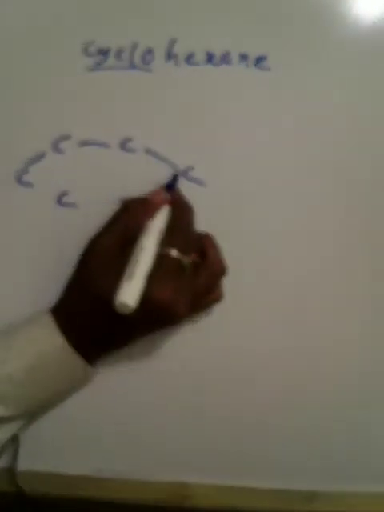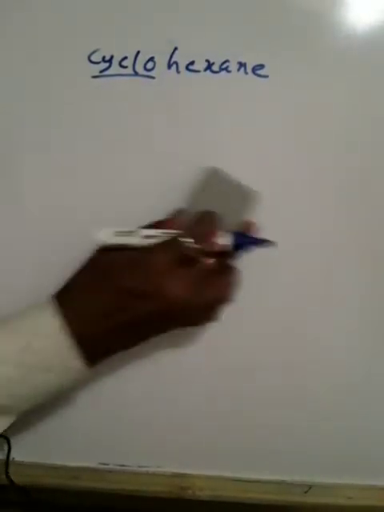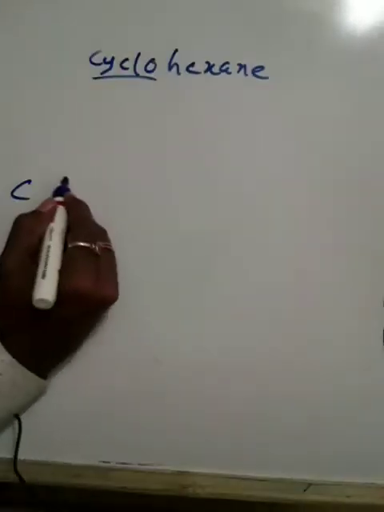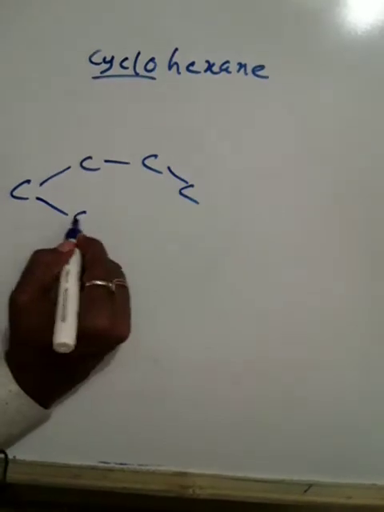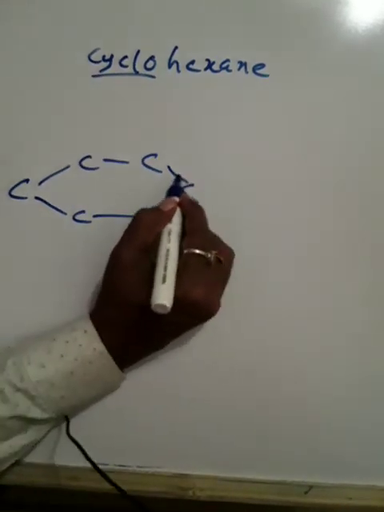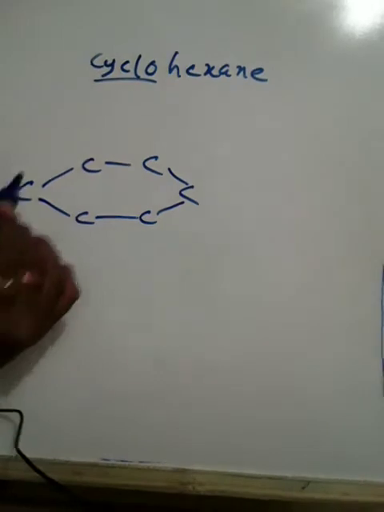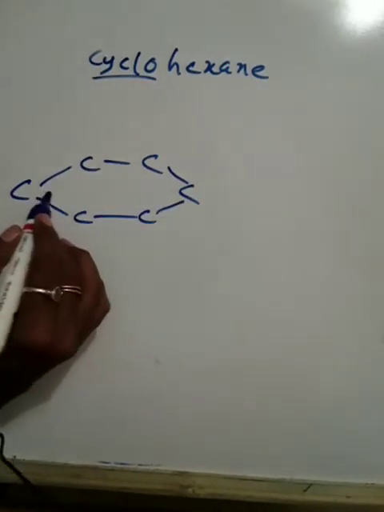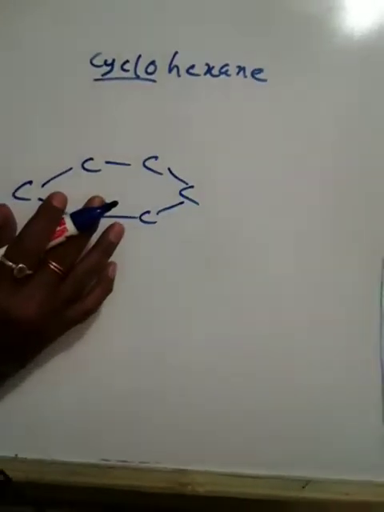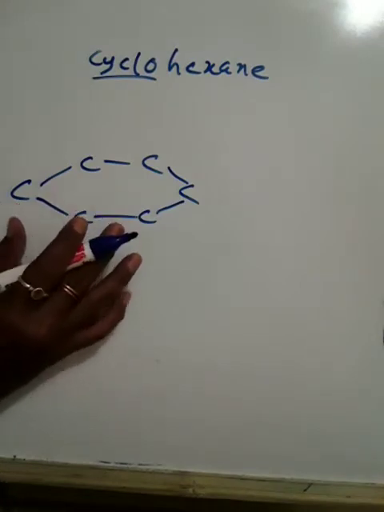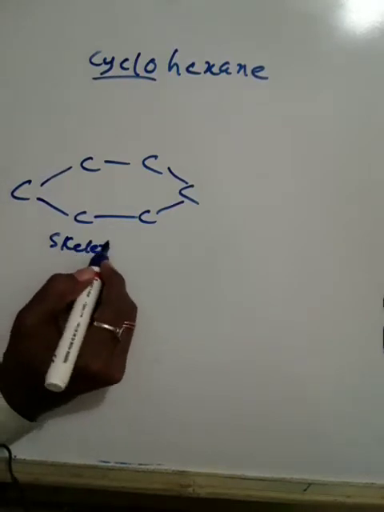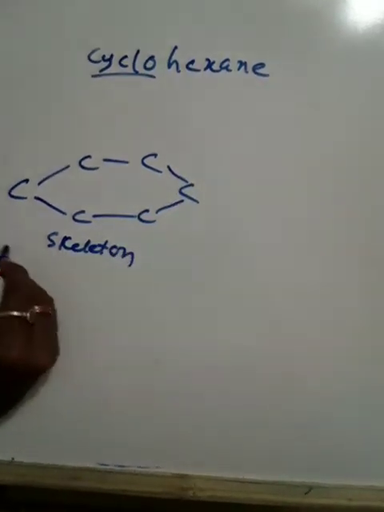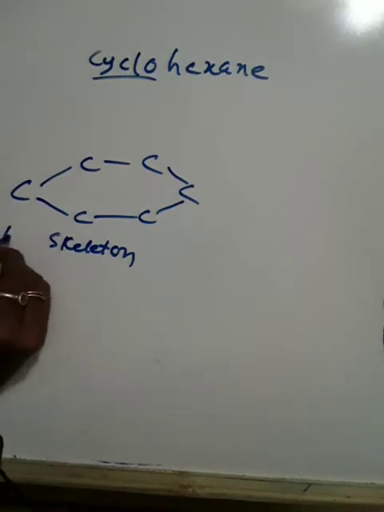So cyclohexane means ring structure. This is actually called the skeleton of carbon. Generally we call it the carbon skeleton.